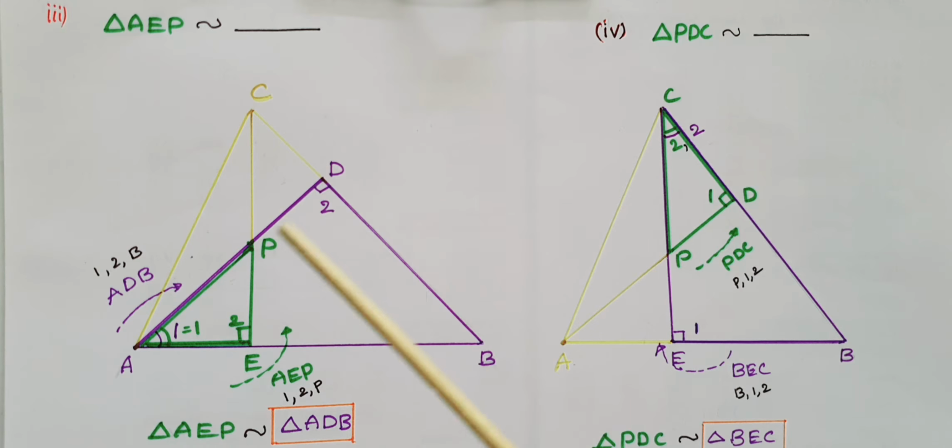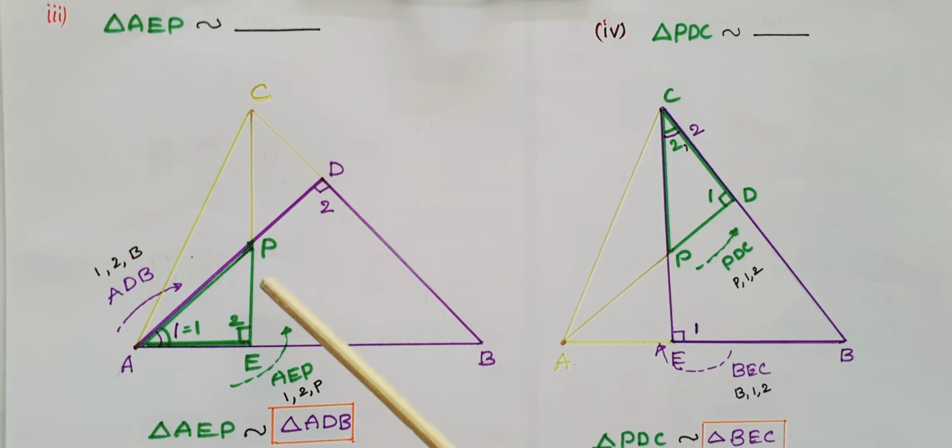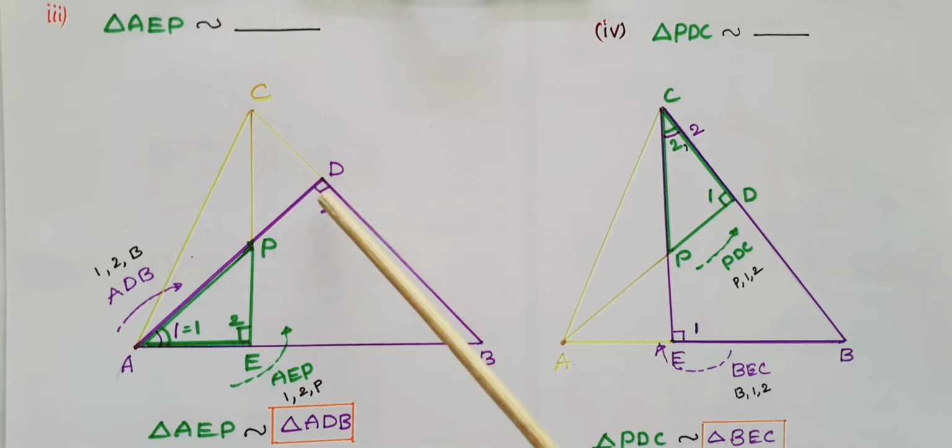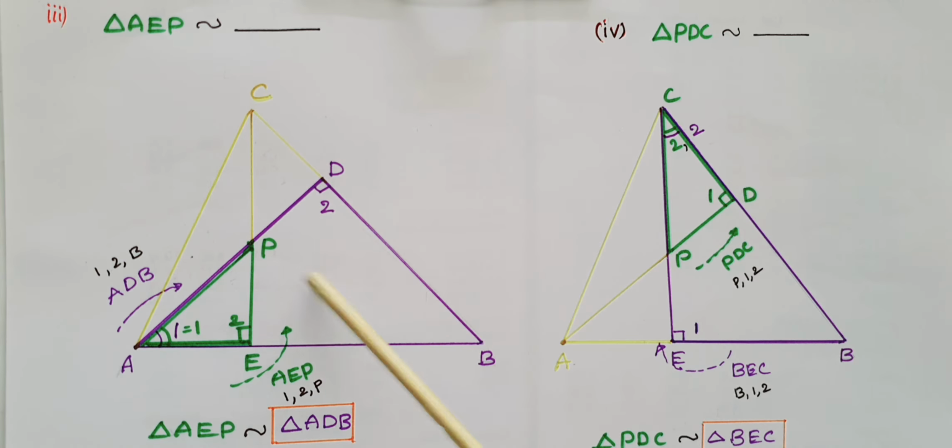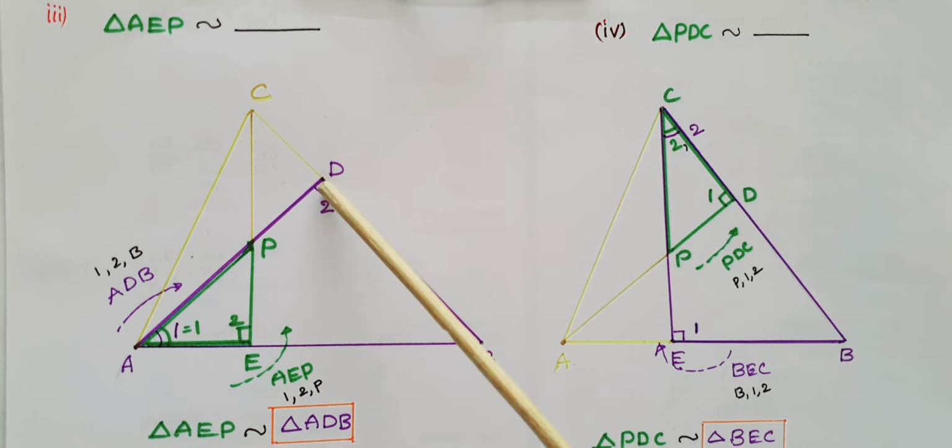This is third one. Triangle AEP is similar to dash. So here if you observe these two triangles, in these two triangles, angle A is common, and here second angle is 90 degrees and here also 90 degrees because these two are altitudes. So by AA criteria, these two triangles are similar. So triangle AEP, if you write in this order 1, 2 and P, then here also 1, 2 and P. So triangle AEP is similar to triangle ADP.